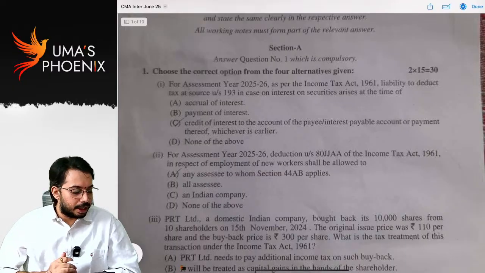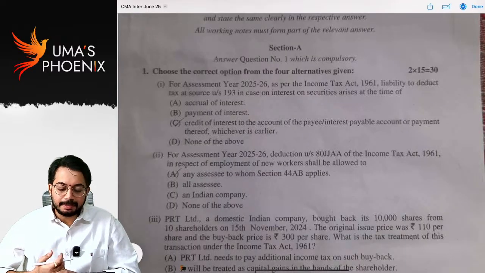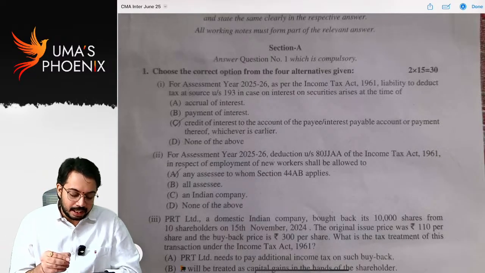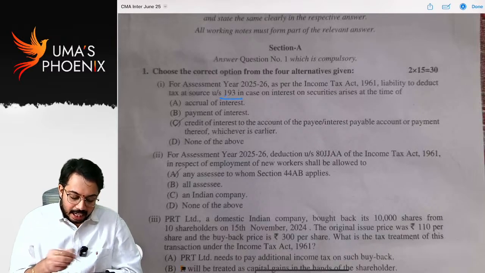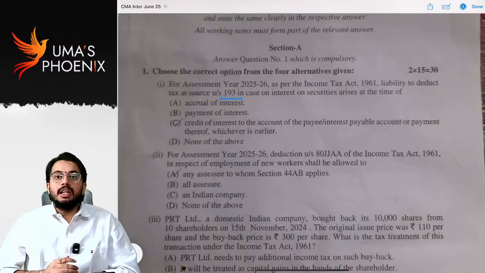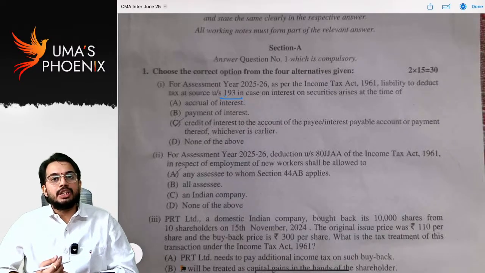let us see the MCQs. For assessment year 25-26, as per Income Tax Act 1961, liability to deduct tax at source under section 193. See, 193 relates to interest on securities.